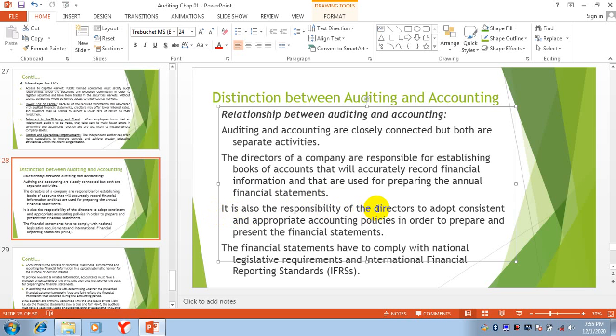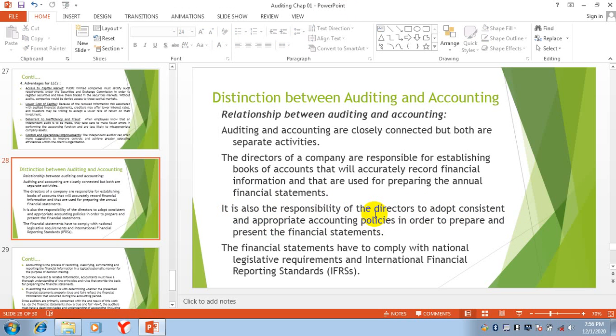It is also the responsibility of directors to adopt consistent and appropriate accounting policies. Keep in mind, this is also their responsibility, that they will adopt accurate accounting policies. Different policies regarding, suppose you are using a depreciation method, so which depreciation method and why?